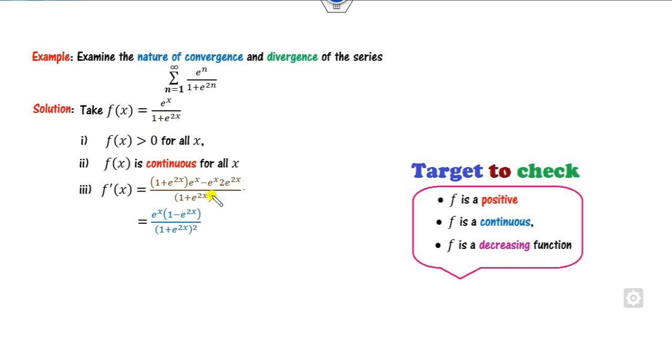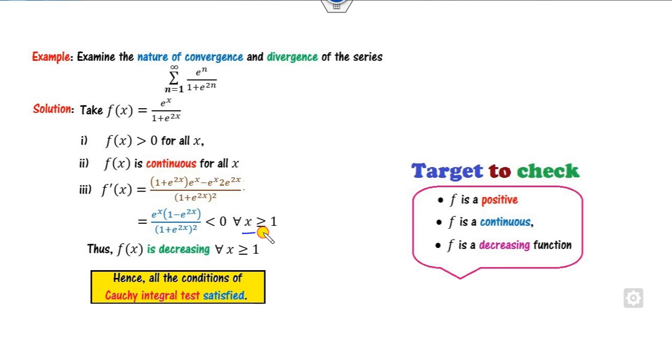Now you can take the derivative. If you take the derivative, you will get this. Can you say this number is less than 0? For what value? Only when this part is less than 0. And clearly this is always less than 0, because my domain is here. If I take x as 1, its value will be e^1 minus e^2, which is always less than 0. So we can say this function is less than 0 for all values of x in the domain. Fine, so now the conditions are satisfied for this domain.